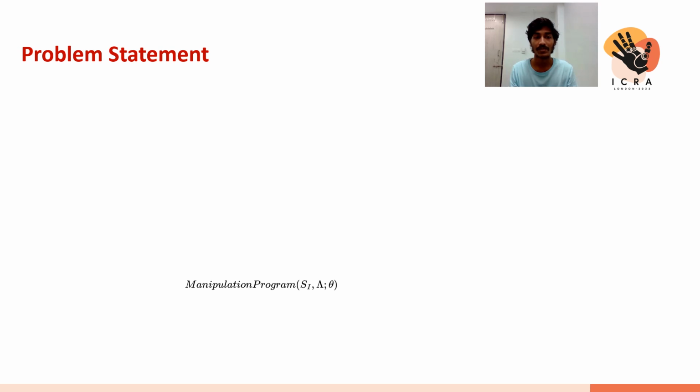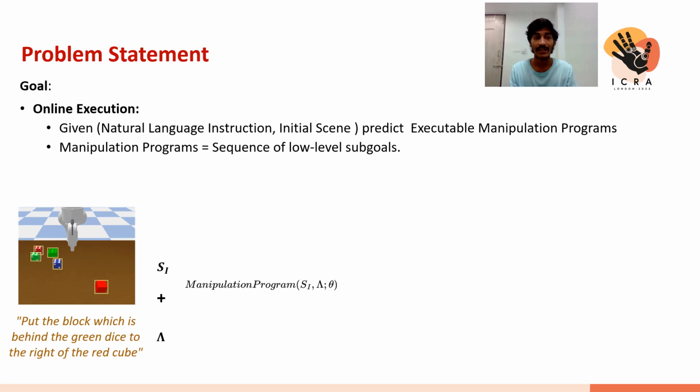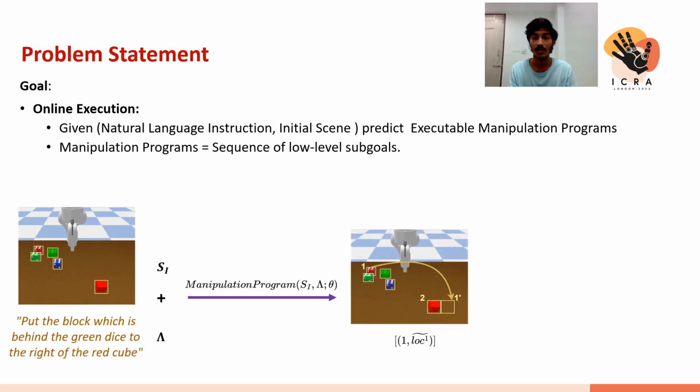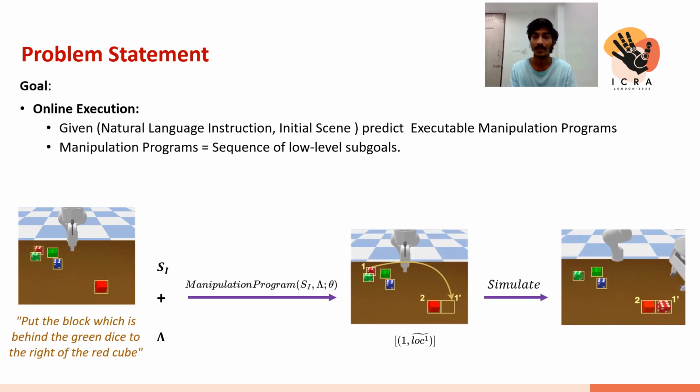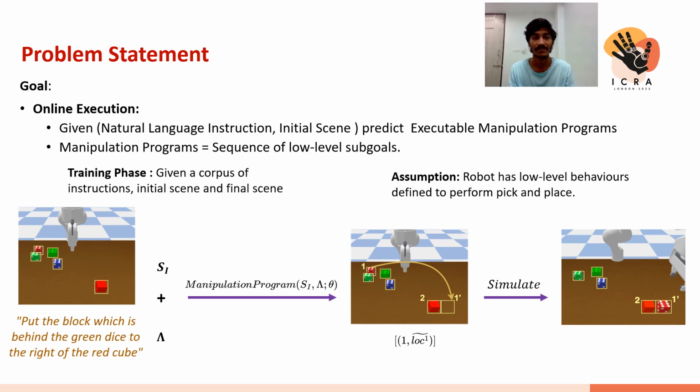Our aim here is to learn a function manipulation program parameterized by data that takes in an initial scene and the language instruction as input and outputs a sequence of subgoals for the robot to execute. We assume that the robot has low-level behaviors to perform primitive operations like pick and place. During training, we assume a corpus of human demonstrations in the form of an initial scene, an associated language instruction, and the corresponding final scene.